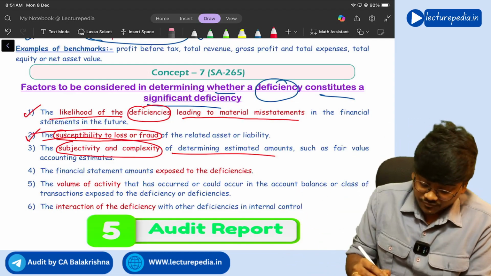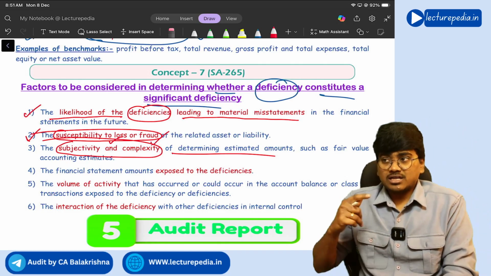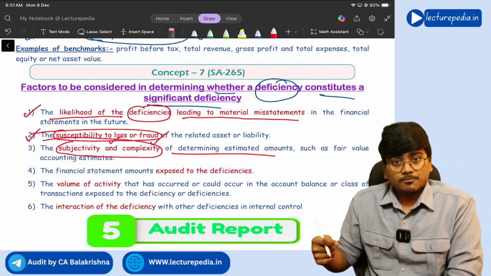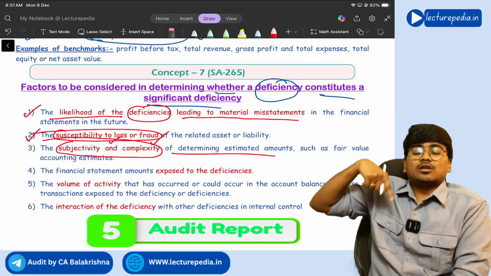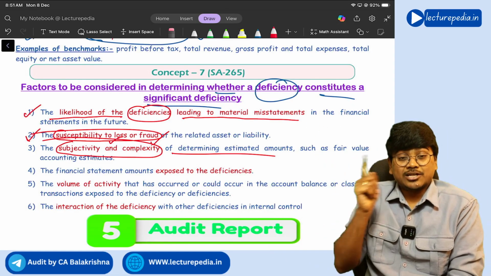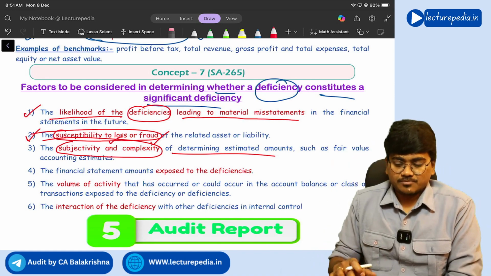So if subjectivity and complexity is involved in estimating an amount, and the controls around that amount are not working properly, then also you can call those controls significant deficiencies, understanding?